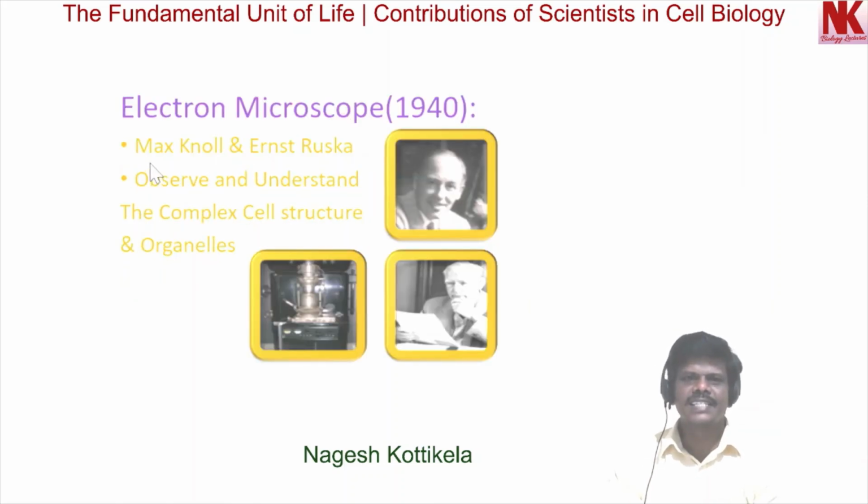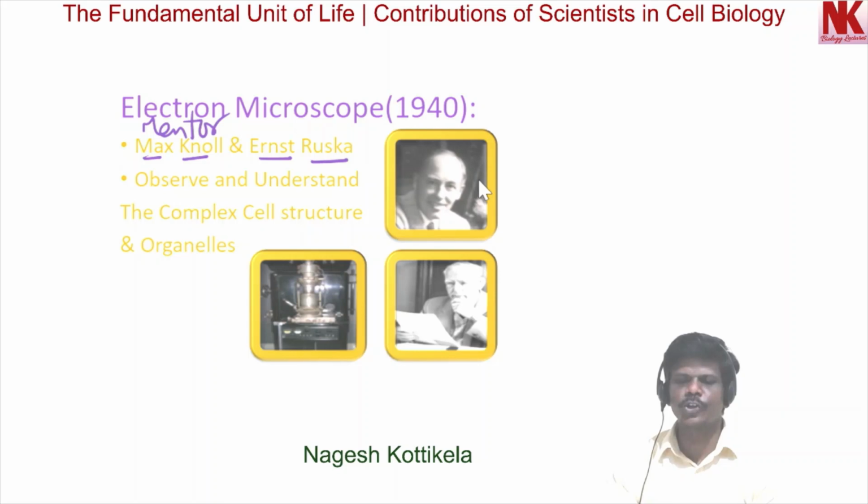Now let's discuss the scientists Max Knoll and Ernst Ruska. Knoll was the mentor of Ruska. Ernst Ruska constructed the first transmission electron microscope with his mentor Max Knoll.